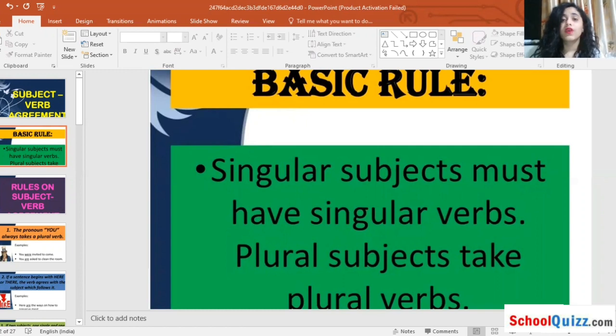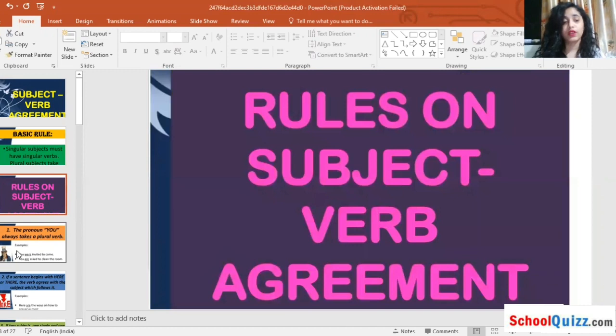See, a ball is a thing, an object. Okay, balls is a plural word. So similarly we have to see, singular subjects must have singular verbs, and plural subjects have plural verbs. Similarly, we have understood that s is included so that we can understand there are many. So we will continue with our next topic, that is rules for subject verb concord. Okay, so what are the rules?